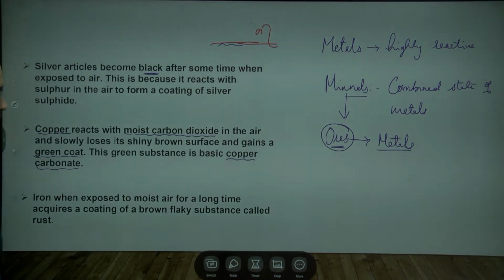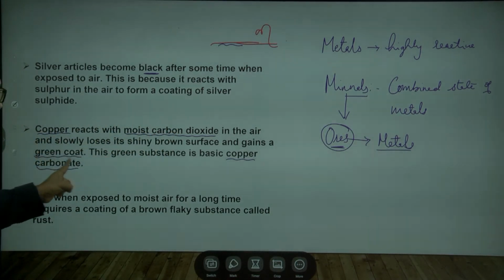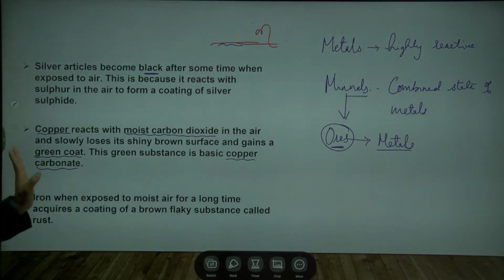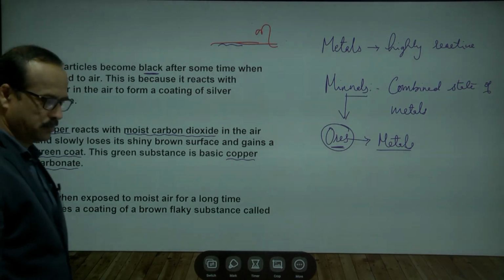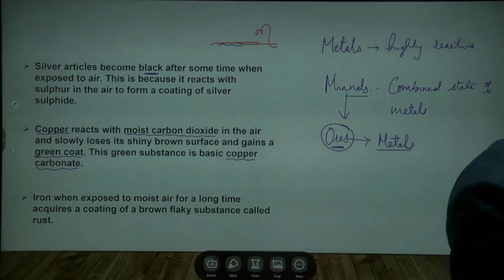These are the important words: copper, moist carbon dioxide, green coating, copper carbonate. Have you written? Okay, write slowly, no problem.